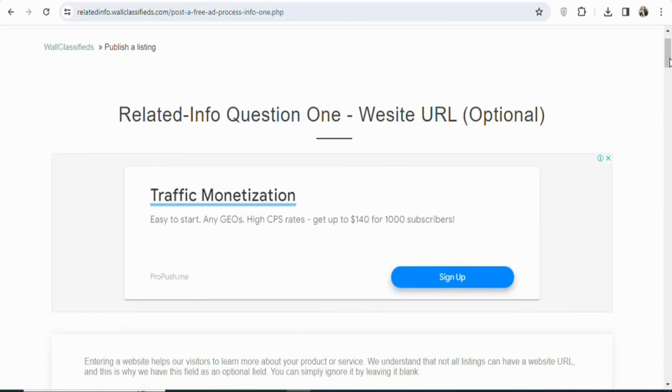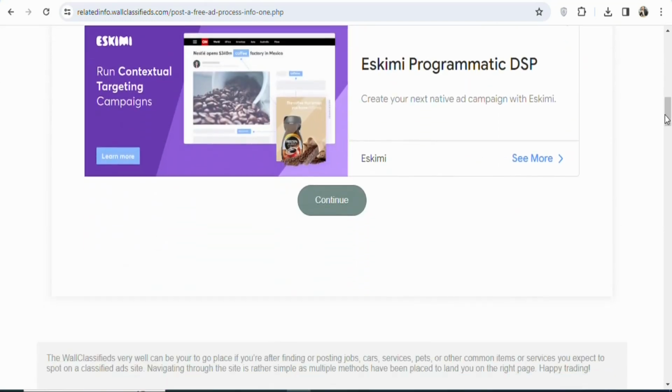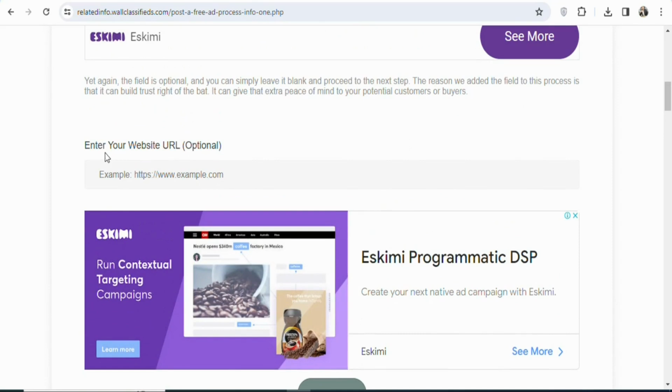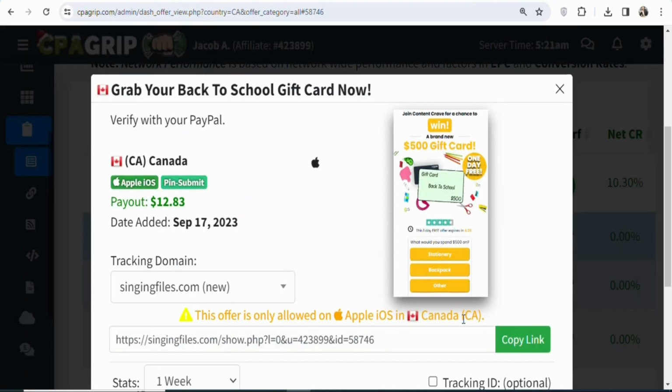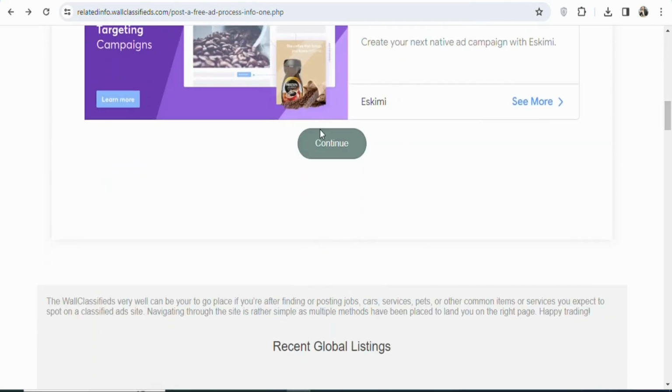Once you click on continue, you can see related info question 1, website. You have to enter your website URL. So this is where you're going to paste your affiliate link. Just scroll down to the bottom, you can see enter your website URL. You have to come back on CPA group and then copy your affiliate link. So click on copy link. Once you copy the link, you're going to come back and then paste it here. As you can see, that has been done. Once that is done, you're going to scroll down, click on continue.